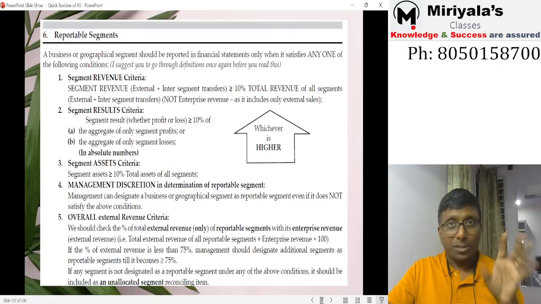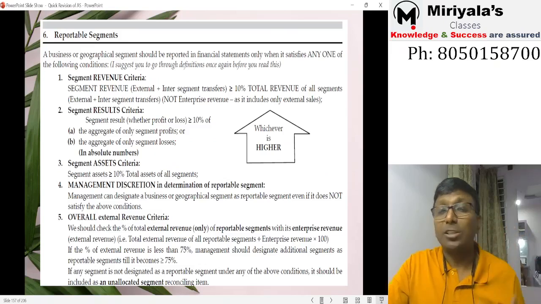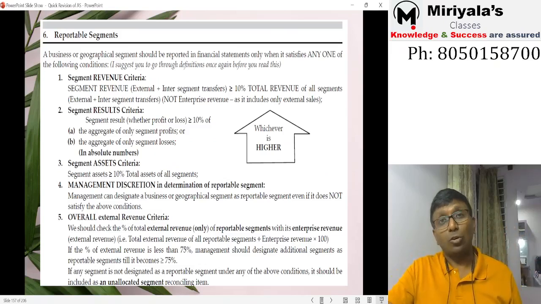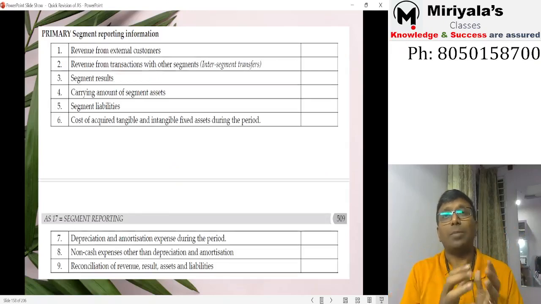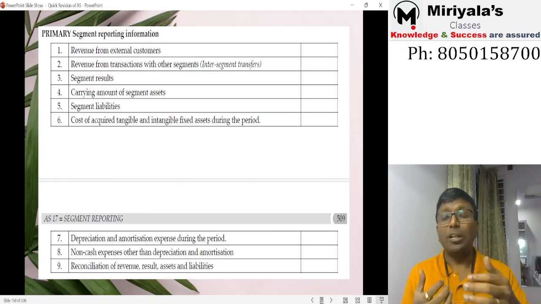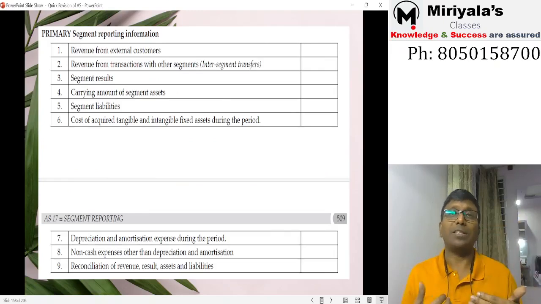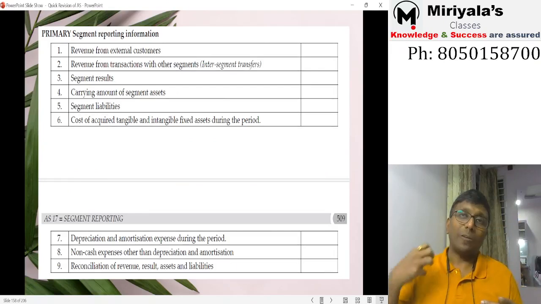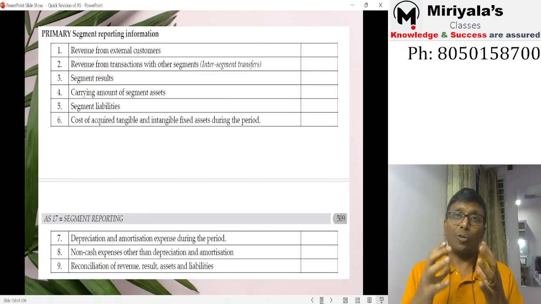Next, if it becomes a reportable segment, what is supposed to be disclosed? For disclosure purposes also, there is a primary segment. Out of these reportable segments, first you need to decide whether business segments are going to be the primary segment or whether geographical segments are going to be the primary segment. That you have to take a call.